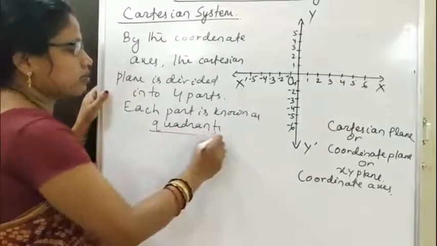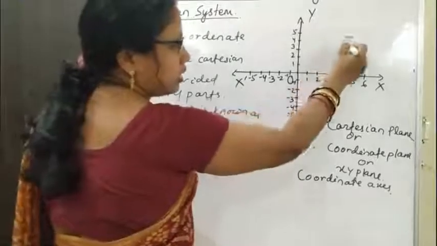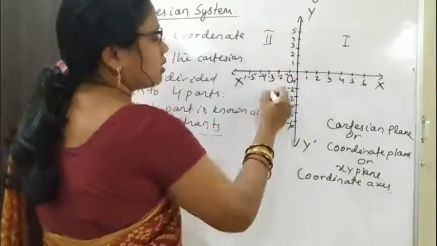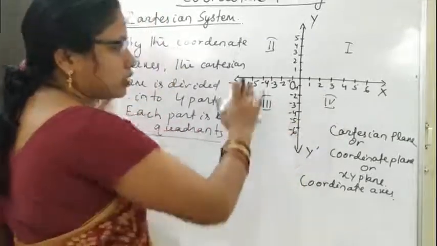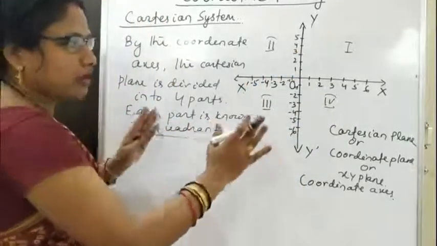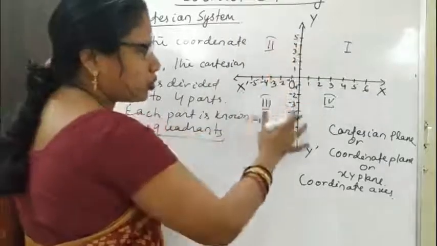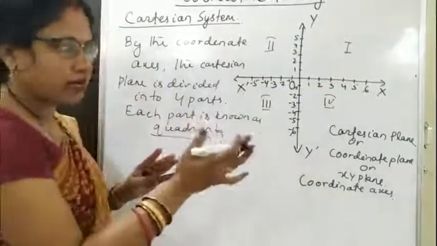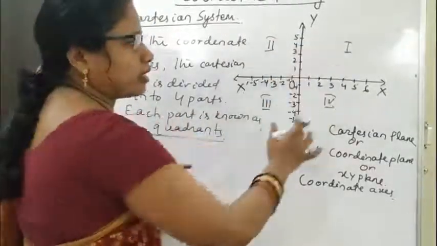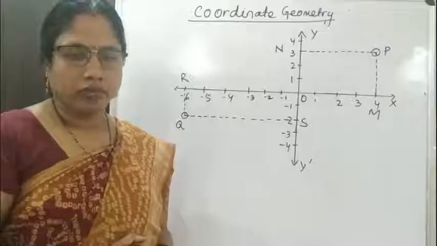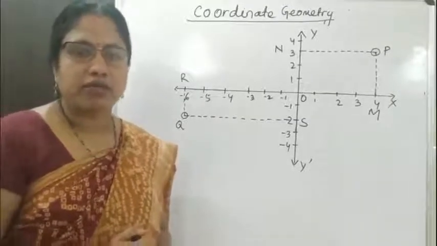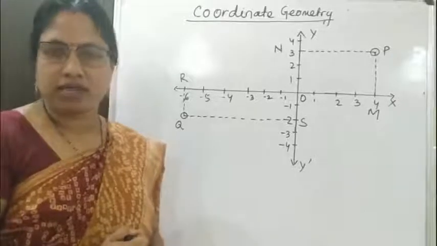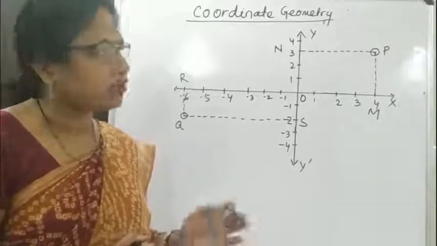So their names are: this is the first quadrant, this is the second quadrant, this is the third quadrant and this is the fourth quadrant. So the Cartesian plane consists of 2 axes, that is x-axis and y-axis, and the 4 quadrants. Let us find the perpendicular distance of a point from both the axes, that is x-axis and y-axis.